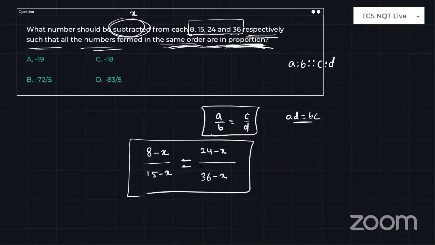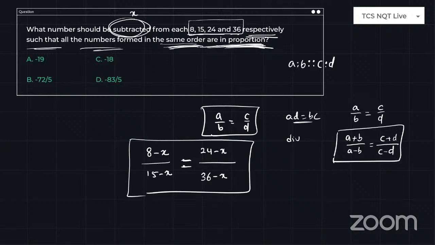So just look at how I will do this. I will do this problem by using the componendo and dividendo concept. What is the componendo and dividendo concept? For example, if A by B is equal to C by D, then A plus B by A minus B is equal to C plus D by C minus D. This is the formula you need to know beforehand so that you are able to solve this question.